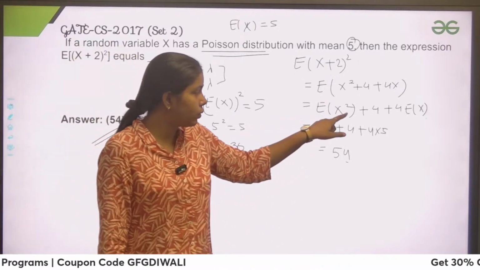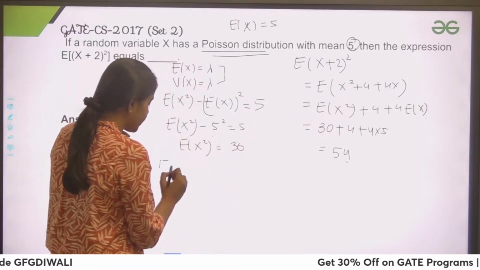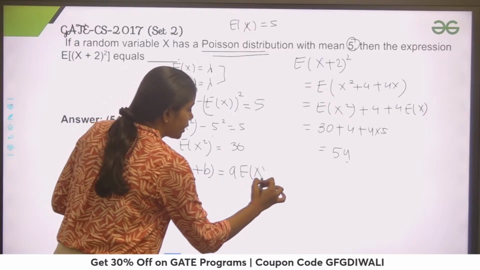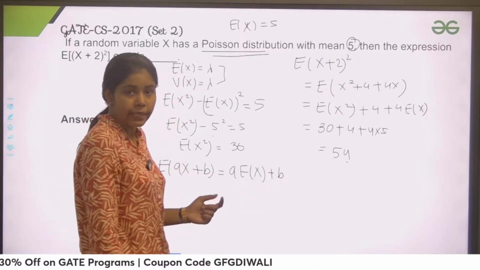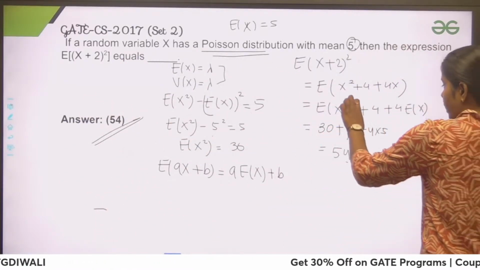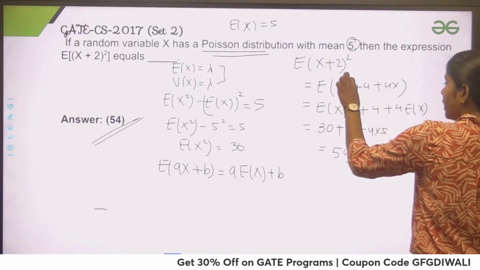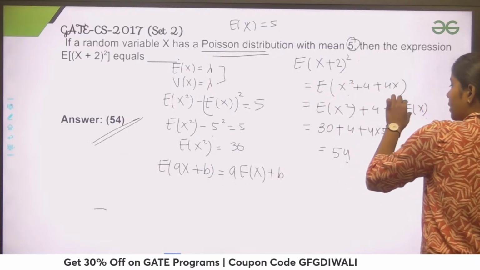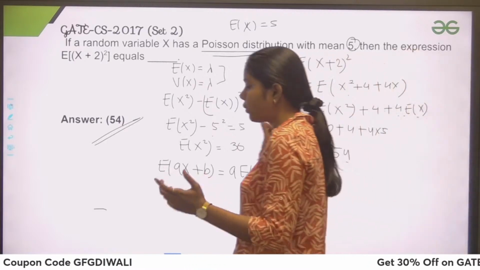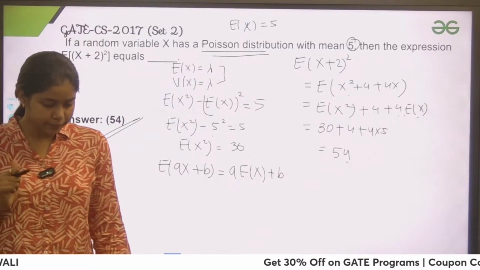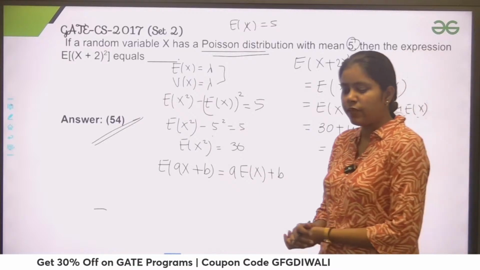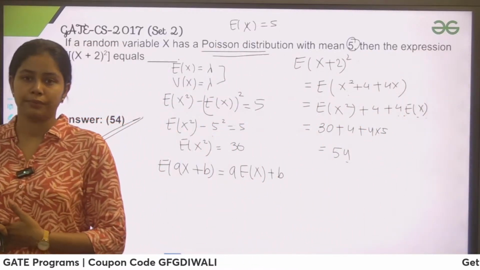This third line, I told you, this is the expectation property. Because what is the expectation property? Expectation of ax plus b is basically a into expectation of x plus b, right? So whatever variable I have, I'll keep it as it is, and the constant I'll take outside. X square I have, because it does not have any constant. Expectation of x square; 4 I have taken outside with expectation of x, and plus 4 as it is, because with that 4 we do not have any variable. I hope now you get it. Just let me know if you still have confusion. Anyone, guys, just let me know if there is any confusion.